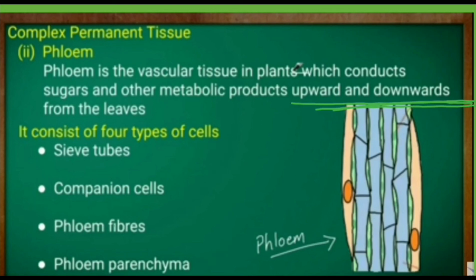Xylem conducts water only from root to upward parts, that means in one direction, whereas phloem transports food in both directions, upward as well as downward. So this is the main difference between xylem and phloem.